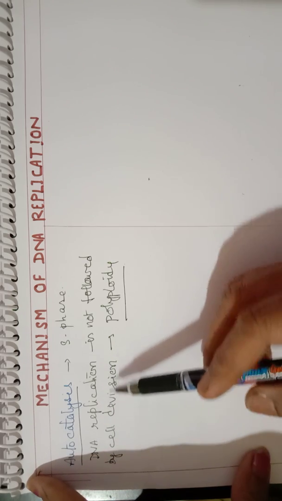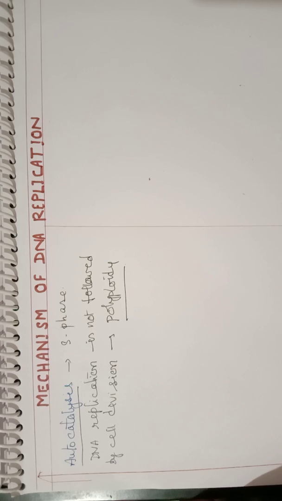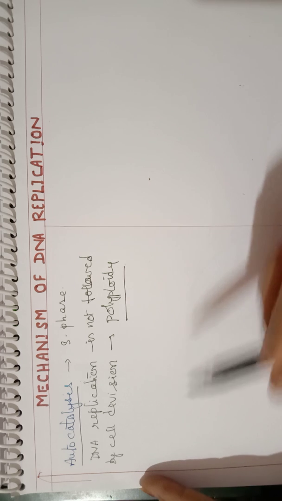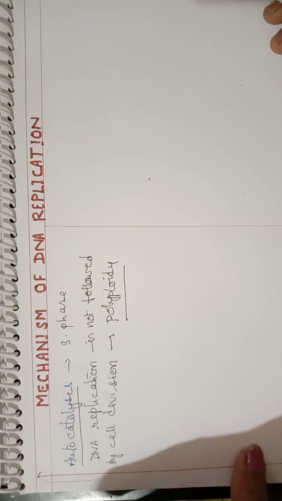And if DNA replication is not followed by cell division, then it results in doubling of the chromosome number, and that is called a polyploid condition. The chromosomes will not be separated. So that is called polyploid. Now let us go through the points.